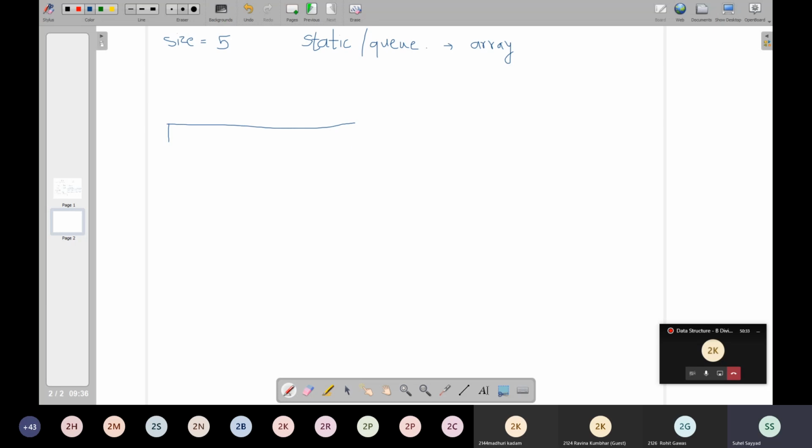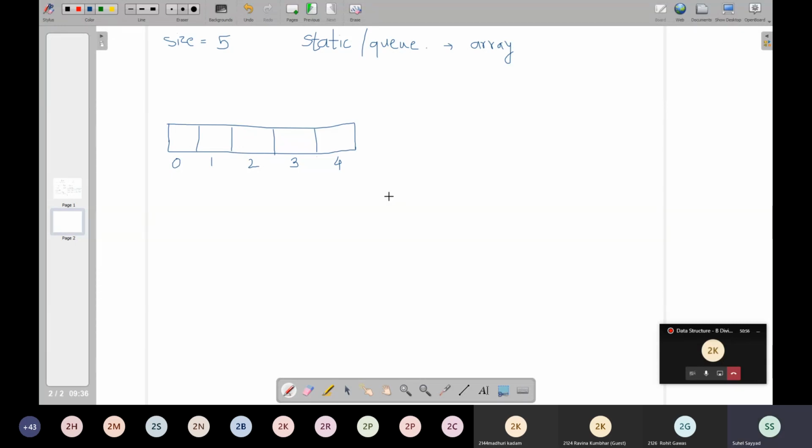Suppose this is my array of size 5. This is my 0th index, first index, second index, third index, and fourth index. These are my 5 indexes.